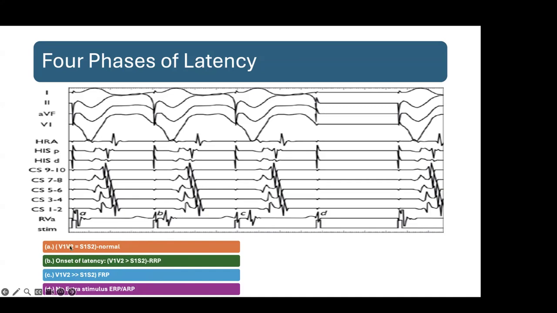When V1 and V2 is equal to S1, S2, that is normal. At the onset of latency, V1, V2 is more than S1, S2. Then it is the RRP, relative refractory period. This is FRP till the last bit which has been conducted, and the time it is not conducted is called ERP.